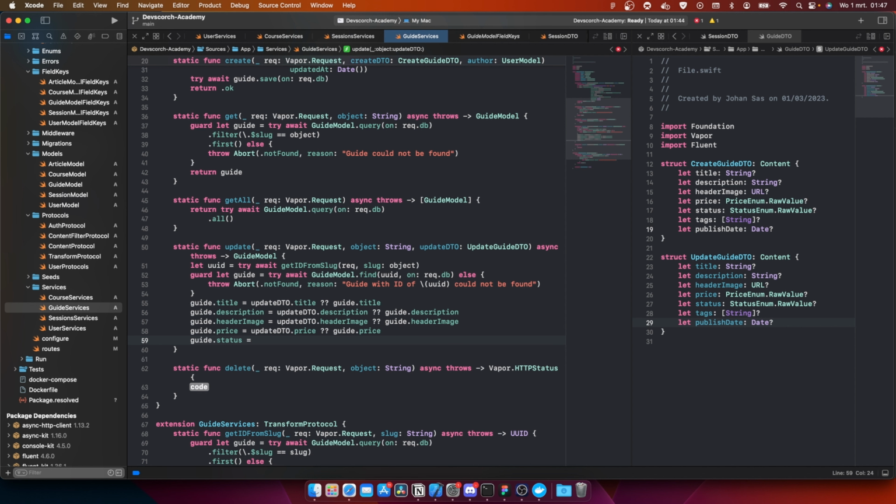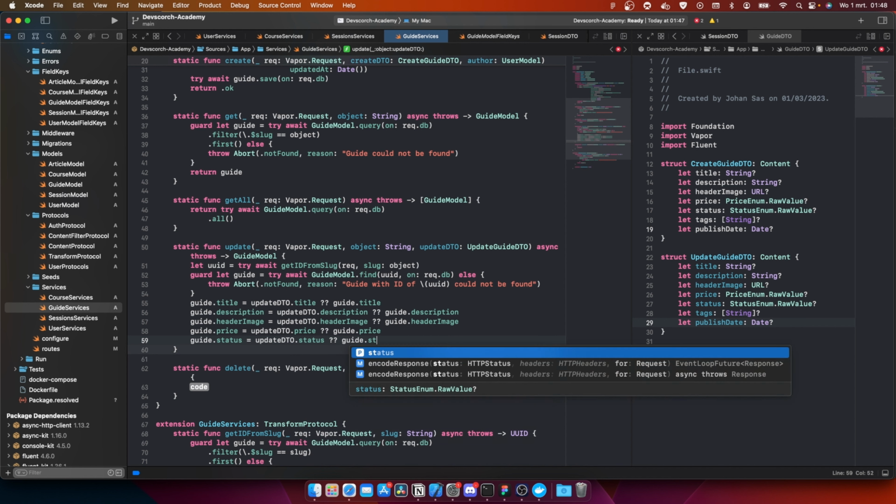So I was just thinking about something. When we actually are changing the status or the price of our guide, it would actually be logical if we automatically also adapt all the, how do you call this, all the children, right? So in this case, all the articles. I think we're gonna implement this. This is actually a really good idea. Otherwise, guide.status